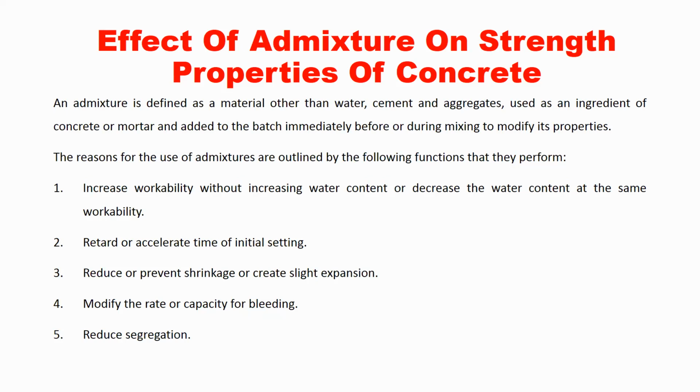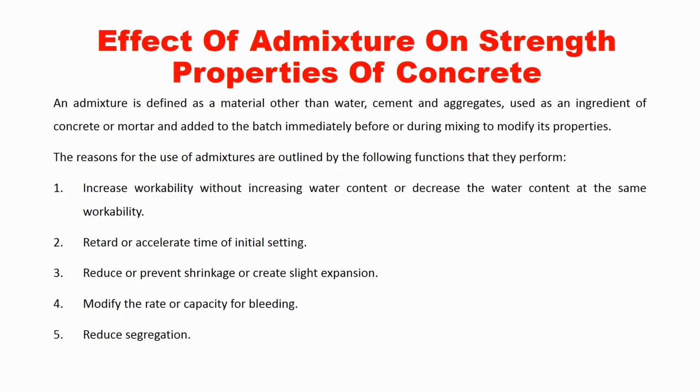Then these chemical admixtures and mineral admixtures both also have many admixtures in their types. Chemical admixtures can be plasticizers, super plasticizers, retarders, accelerators, air entraining admixtures. So these are the different types of chemical admixtures.